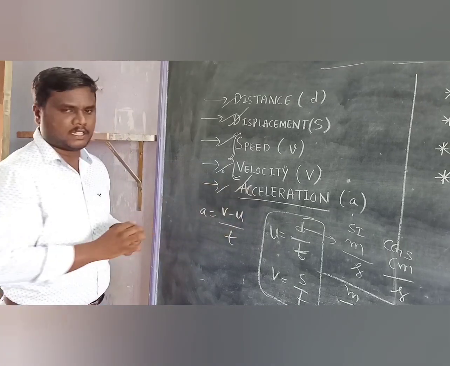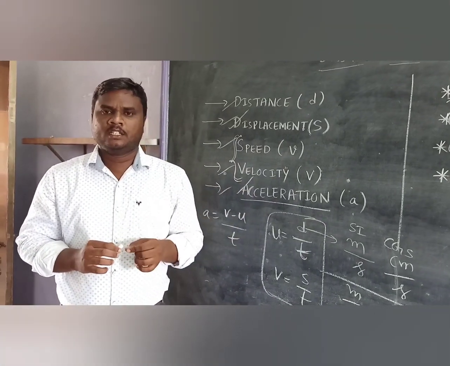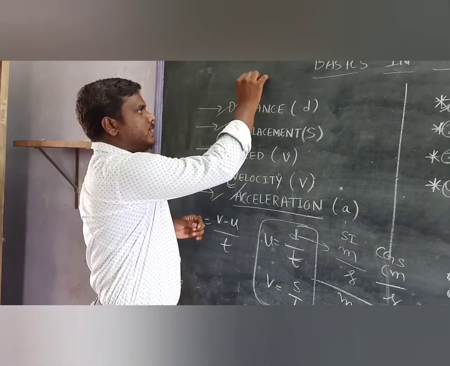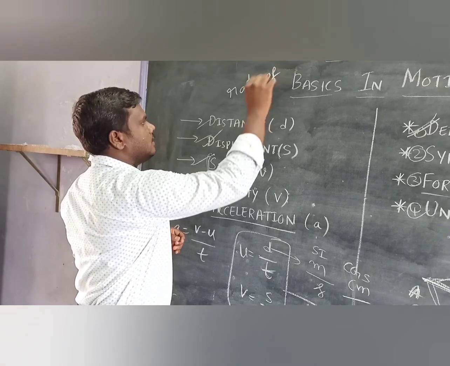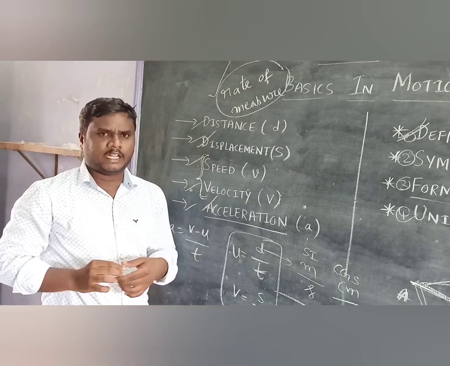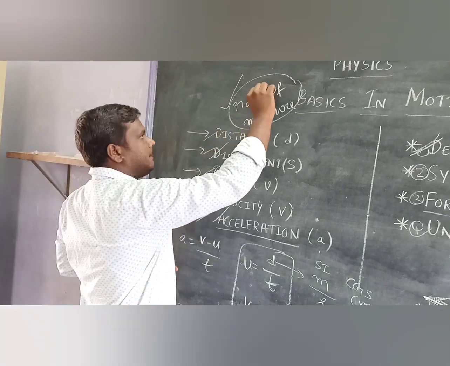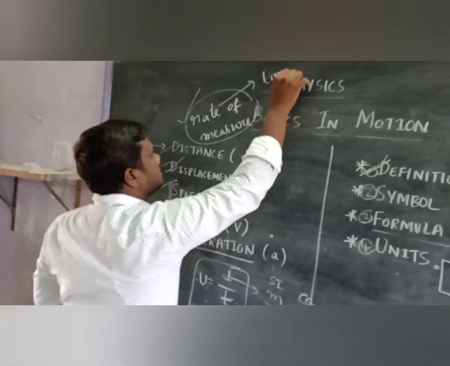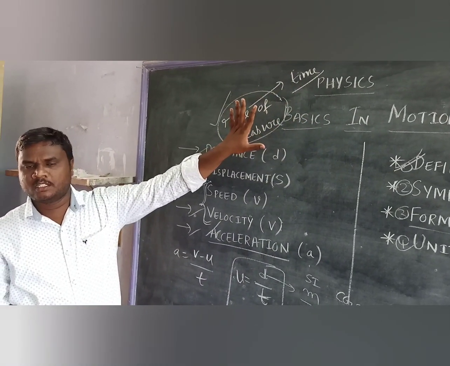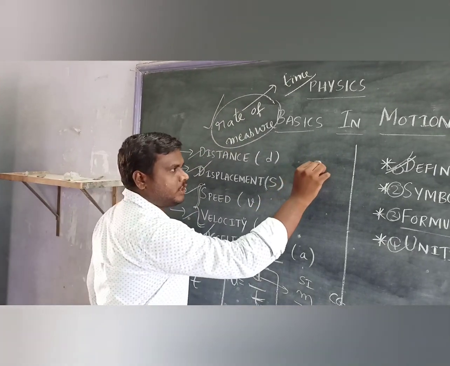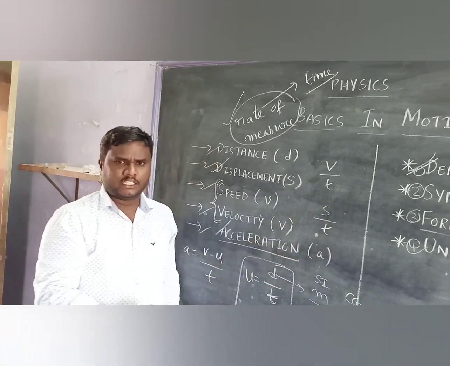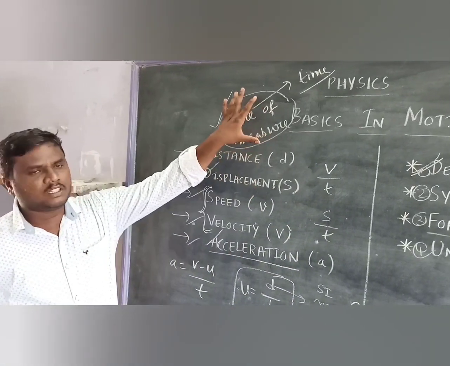The definition for acceleration is rate of change of velocity. Rate of change of velocity is called acceleration. This word rate of measure is very important. Many will get confused. Rate of measure is a very important concept in physics. It means we are going to compare a particular thing with respect to time. Suppose we compare anything with respect to time, we can call that the rate of measure. If I say rate of velocity, you can simply write d by t. If I write a rate of displacement, you can write s by t. Anything you compare with time, we call a rate of measure.